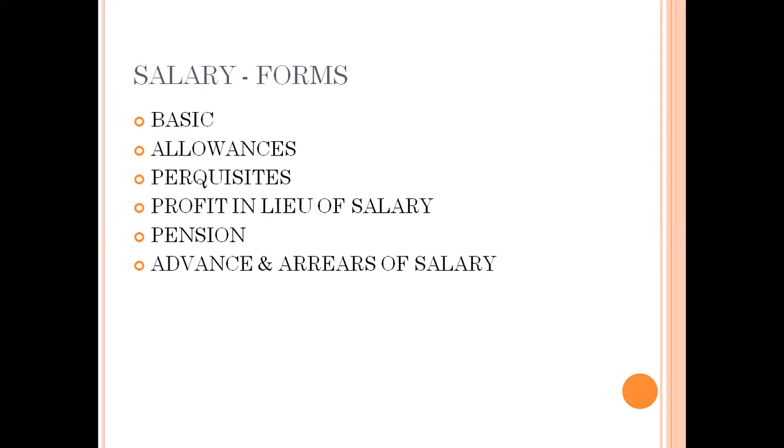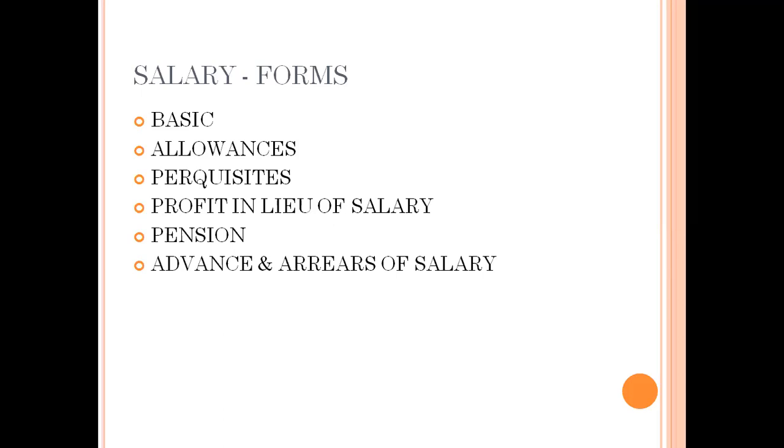Next, they give a cash allowance. They can give a traveling allowance, which means for commuting from the home to the working place, for traveling purposes, they give a traveling allowance. Then they can give a provident fund allowance. And next, they can give a medical allowance. If any medical expenditure is incurred, the company itself pays a certain allowance.